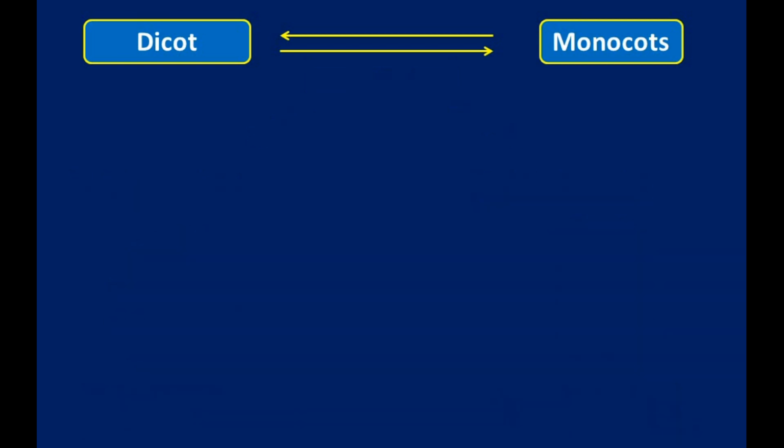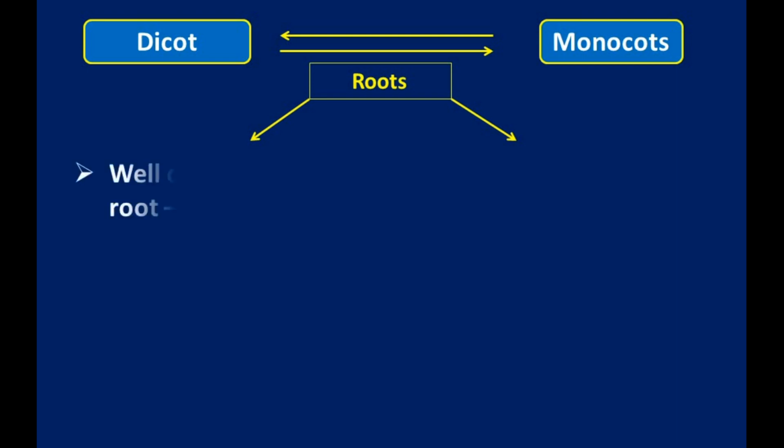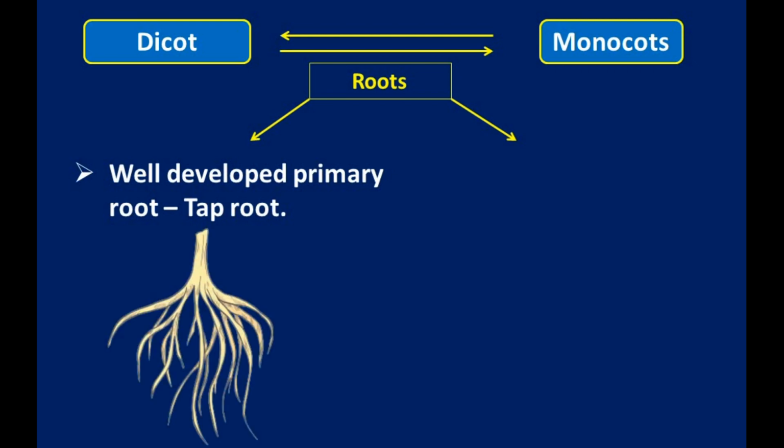Another part is the root. For the dicot plant, the root is a well-developed primary root, known as a taproot. It grows longer, deeply inside the soil. For the monocot plant, the root type is a fibrous root.